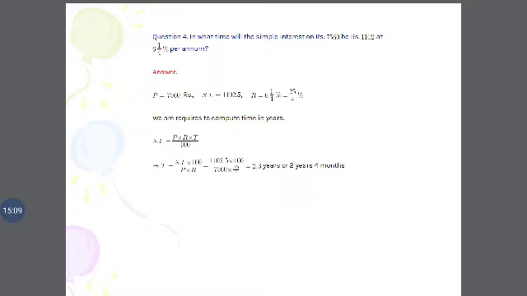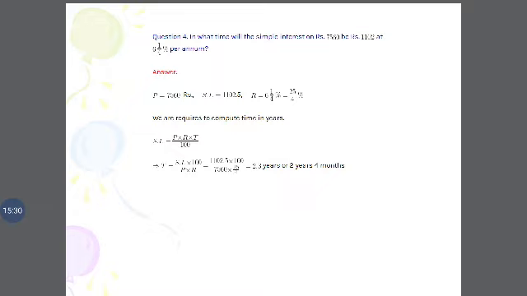What will we find? The duration of the period. Simple interest is PRT by 100, so time is simple interest into 100 by P into R: 1,102.5 into 100 divided by 7,560 into 25 by 4.